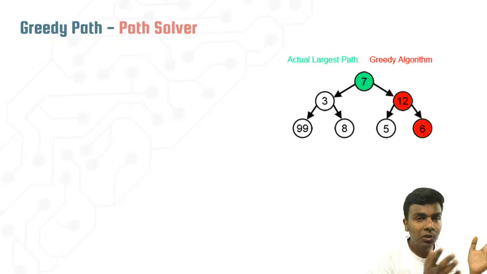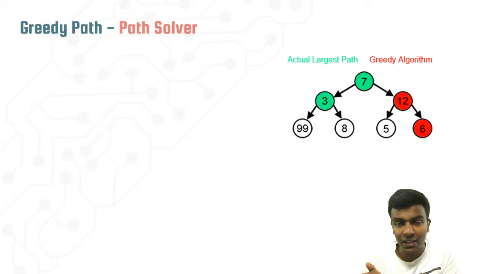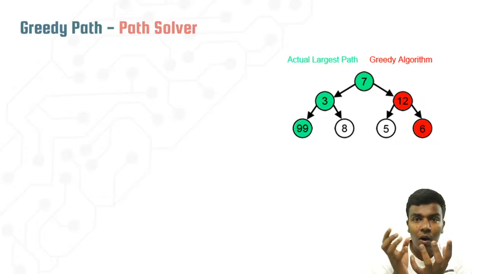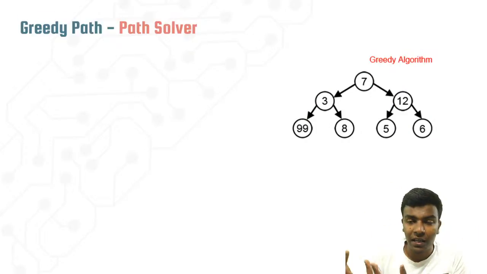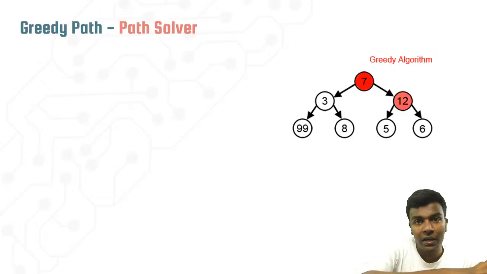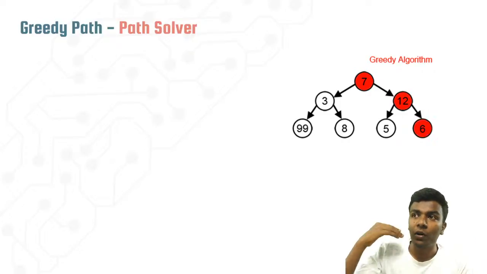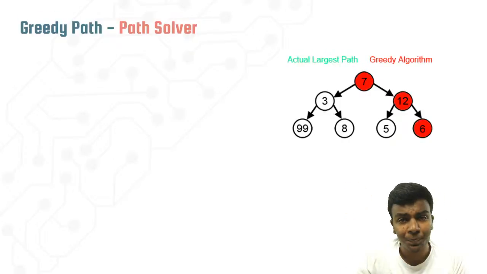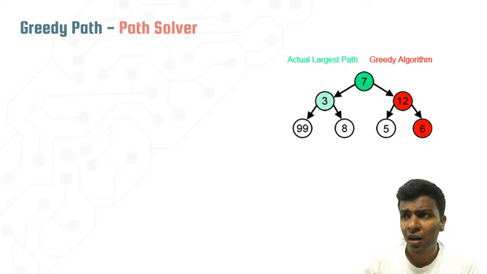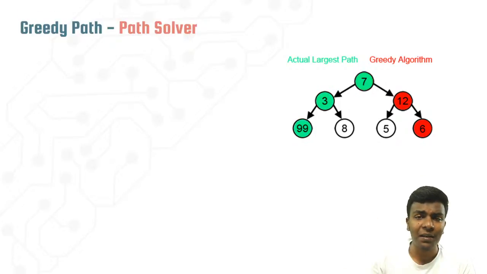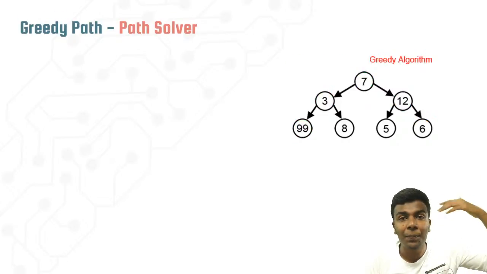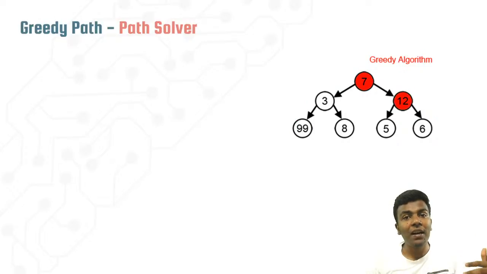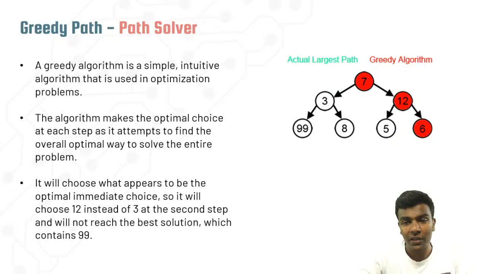So for example, on the left there is a 3 and on the right side there is a 12. Even though 12 on the right path is greater than the 3, while looking at the upcoming movement, if you are seeing the left side, after the 3 there is a path called 99. Okay, there is a 99, it's really huge, right? So definitely that 99 is not required for us, right?